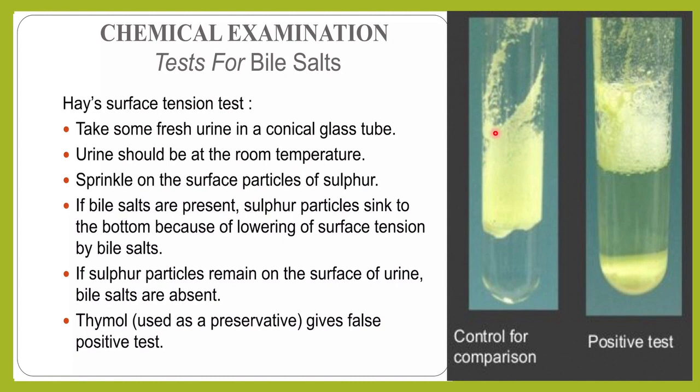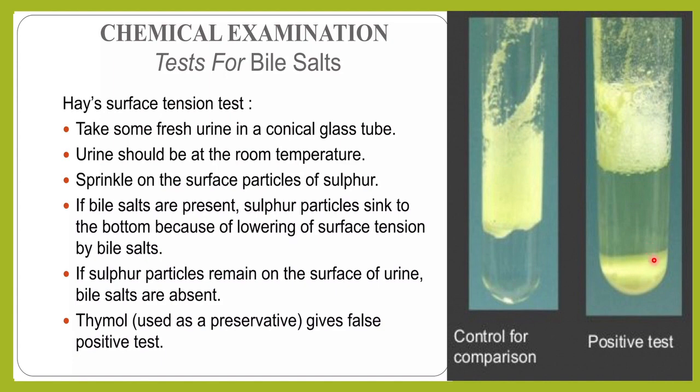Then we sprinkle particles of sulfur on the surface. If bile is present, then the sulfur particles will sink to the bottom, because the bile will reduce the surface tension. Suppose the bile salts are absent, then the sulfur will not sink down. So if the sulfur particles remain on the surface of the urine, bile salts are absent, and if they are sinking down, that means there are bile salts in that urine sample.